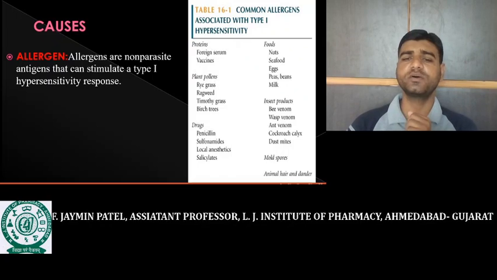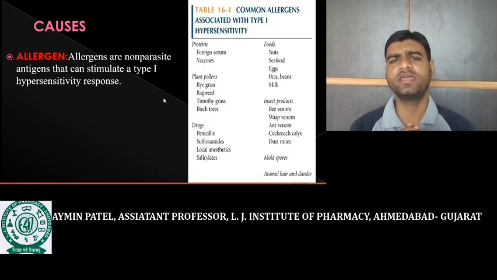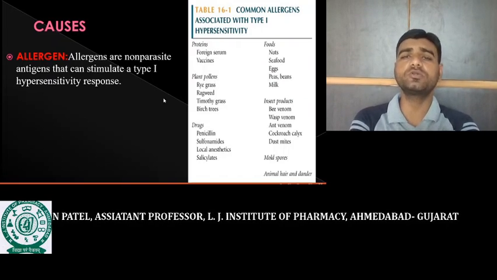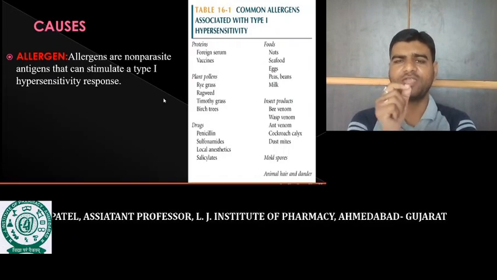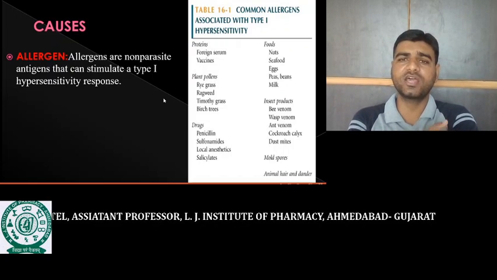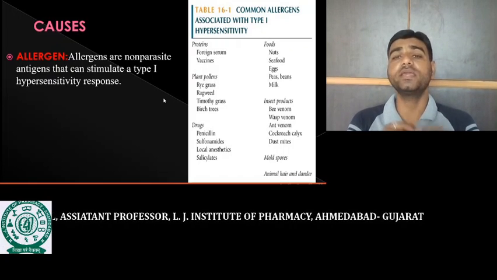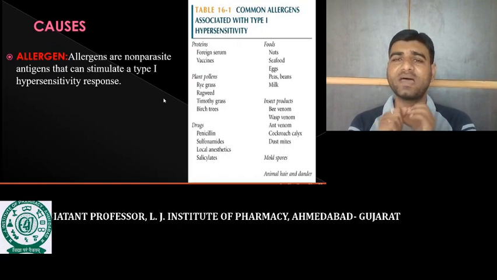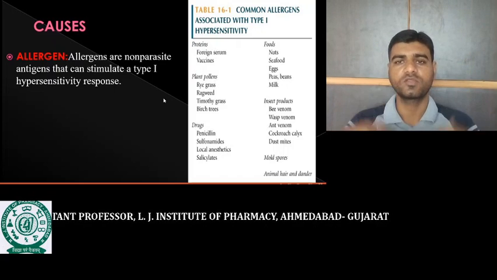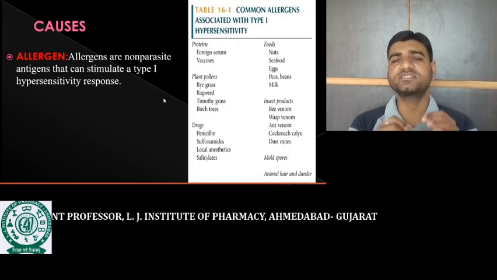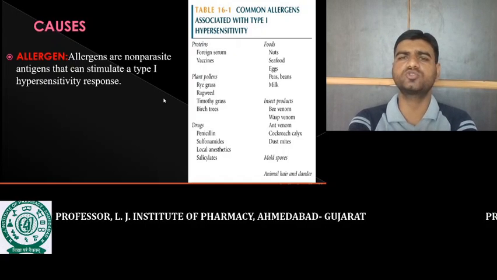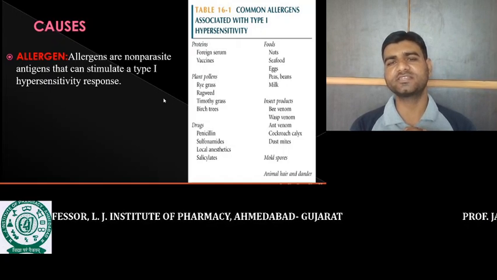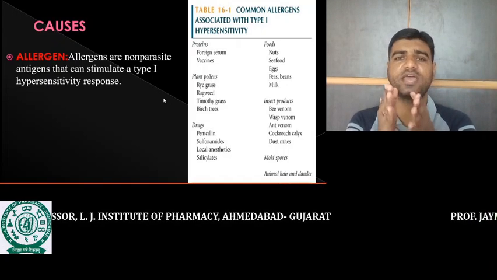They may induce allergic reactions. We know that when a honeybee bites, swelling occurs, but that swelling is particular to that part only. If a honeybee bites any individual, swelling occurs only at that particular part. But if the individual is highly sensitive to this bee venom, sometimes due to this bite the whole body is sensitized, and red skin rashes occur throughout the body. This is nothing but a type 1 hypersensitivity reaction, which means that the individual is sensitive to that allergen.